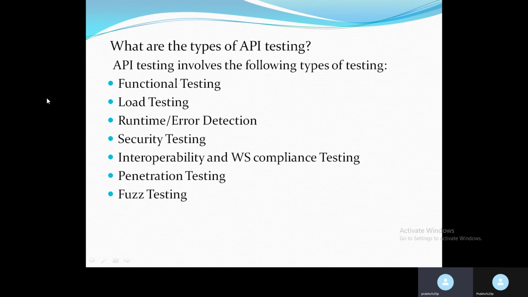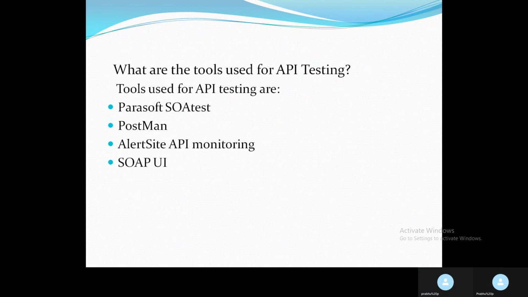Some APIs have such conditions, and testing them is called interoperability testing. Next are penetration testing and fuzz testing. Penetration and fuzz testing are both related to security testing. These are the types of API testing.